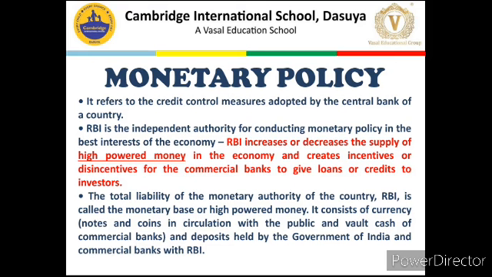If we talk about RBI, as I told you in the last lesson, RBI although works under the government, is an independent authority to which government can just give suggestions. Government cannot authoritatively or directly ask RBI to do something.